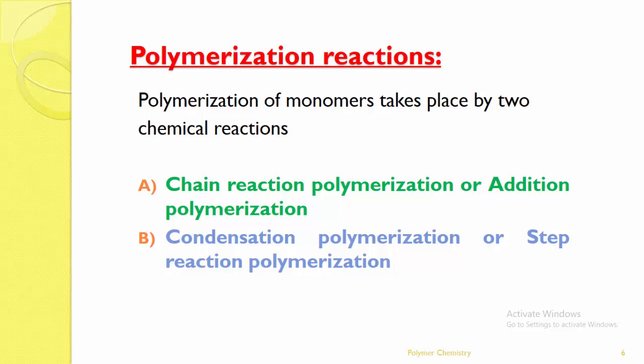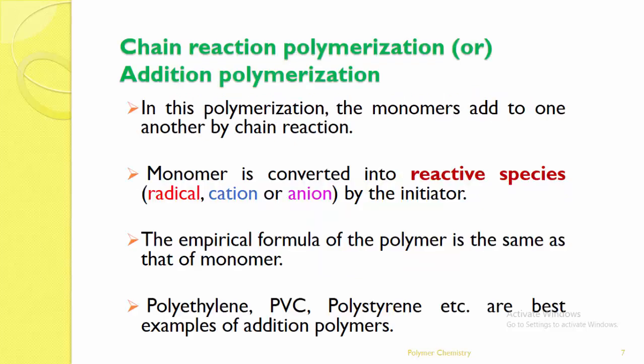One is chain reaction polymerization, also called addition polymerization. Second is condensation polymerization, or step reaction polymerization. So these polymerization reactions can take place through two different chemical reactions. Let me see them one by one. The first is chain reaction polymerization, also called addition polymerization.